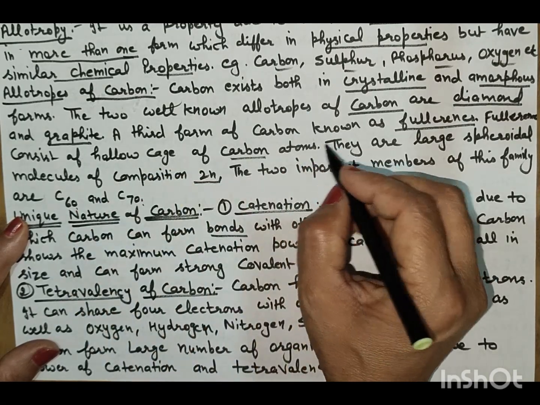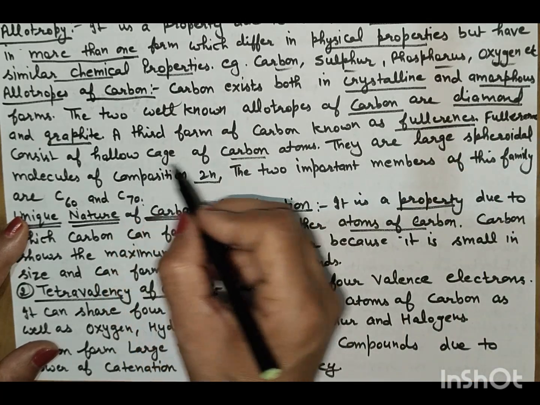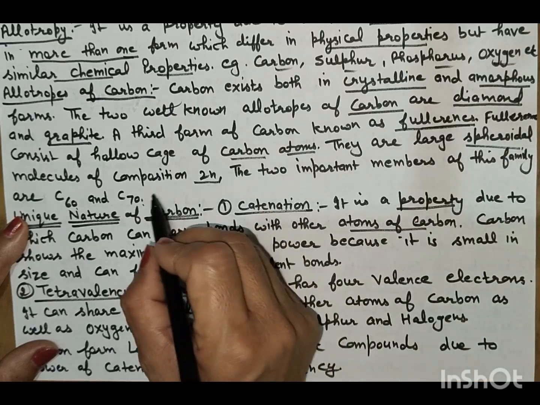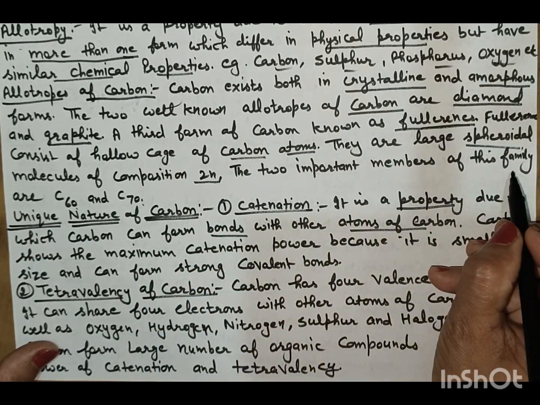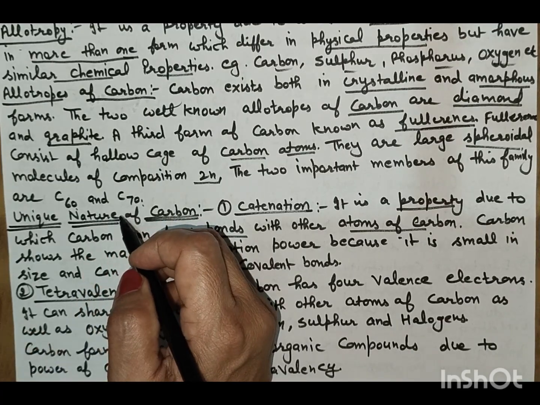A third type of carbon allotrope is fullerenes. Fullerene consists of a hollow cage of carbon atoms. They are large spheroidal molecules of composition C2n. The two important members of this family are C60 and C70.